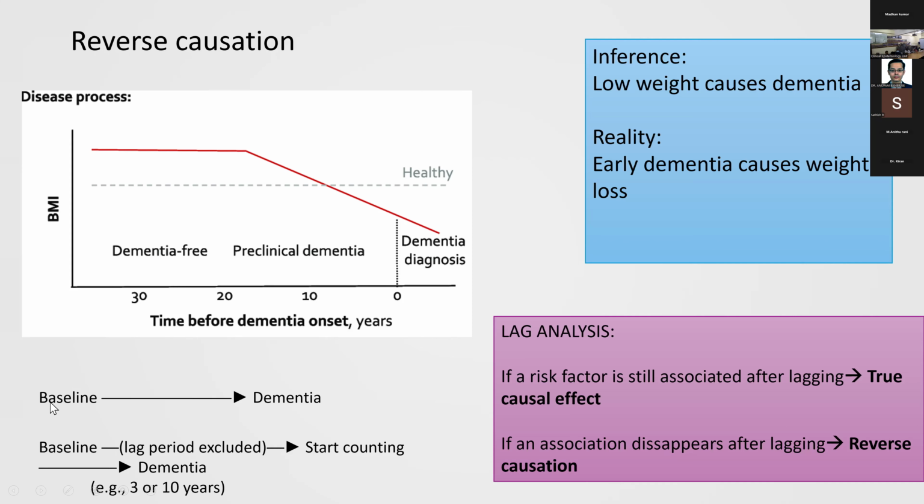Normal analysis is you follow up the patient from baseline, and then you see when the patient develops dementia. In lag analysis, from the baseline, you give a pre-specified lag period, say about 3 years or 10 years, for example, in this study. Any dementia which falls in that period, you must exclude from your analysis. Only then do you start to count the dementia incidence cases after the lag period has lapsed. So if a risk factor is still associated after lagging, that means it's a true causal effect. But if an association disappears after lagging, that means it's reverse causation.